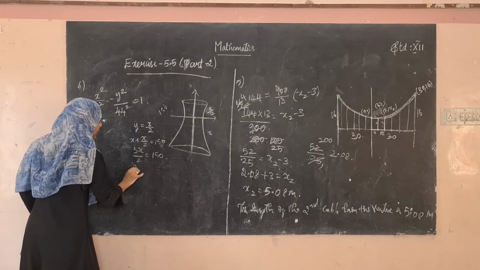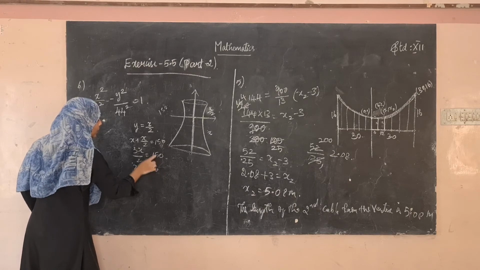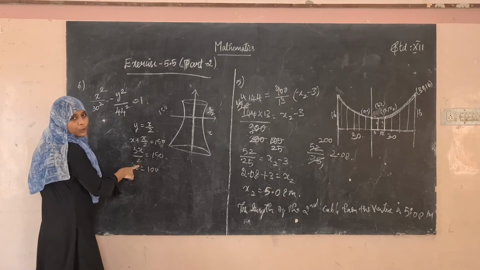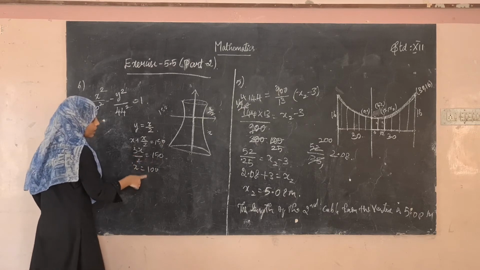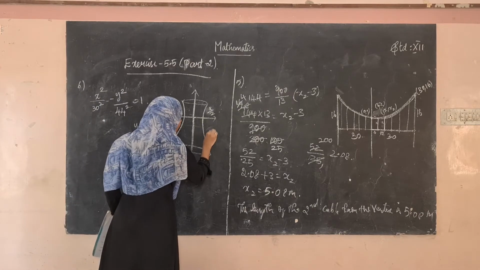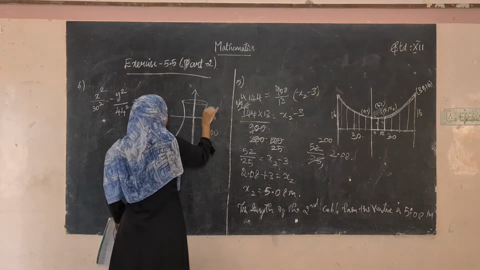So x will be equal to 100, right? 150 into 2 is 300, and 300 divided by 3 is 100. So the value of x is 100. This is 100 and this will be 50.